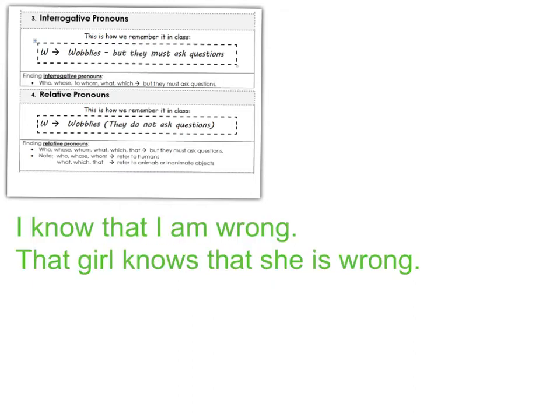Let's look at this sentence. I know that I am wrong. Do you see the word that? Now we know sometimes a relative pronoun can have an exception, which is the word that, as you can see here. But what can you remember about that? It can never point to something. It's more like an explanation. So let's see if this is an explanation or if it points to something. I know that I am wrong. Clearly this one is an explanation. And if it is an explanation, it's not pointing to something, then I know it is also a relative pronoun.